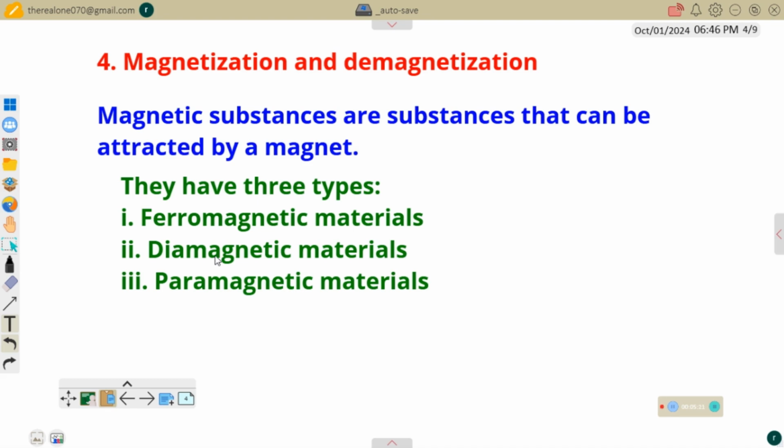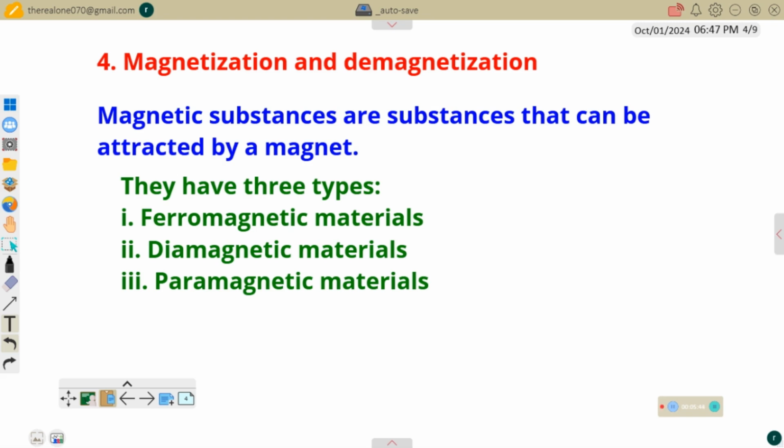The ferromagnetic substances or materials are very strong. They have strong magnetic properties, because both poles of a magnet can attract the ferromagnetic substances. But the diamagnetic materials cannot be attracted at all to a magnet. So they are not really magnetic materials.